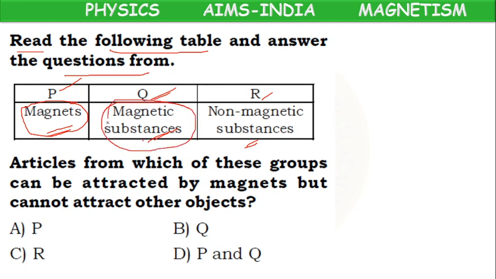These can be attracted by the magnets. What are non-magnetic? They are not attracted by the magnets, like wood, plastic. Magnetic means iron, cobalt, nickel, attracted by the magnets. Magnets means either occurring in nature, natural magnets, or made by man, artificial magnets.